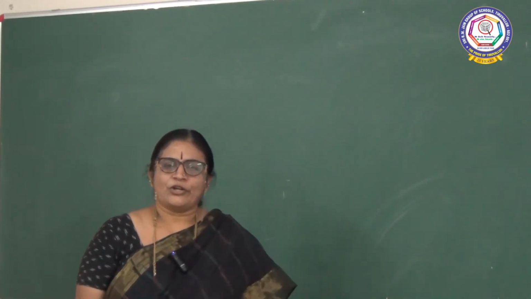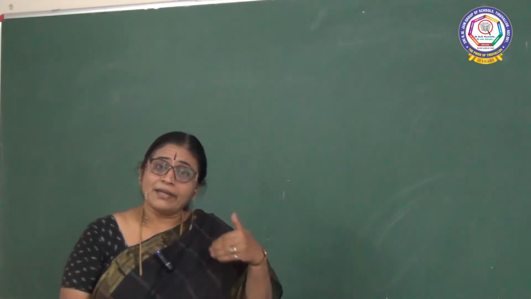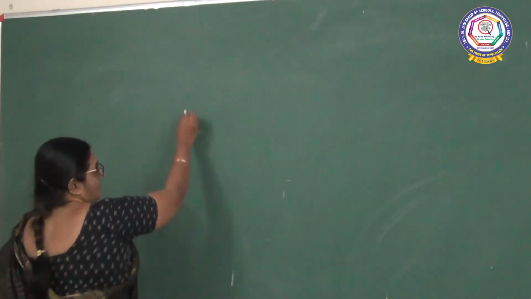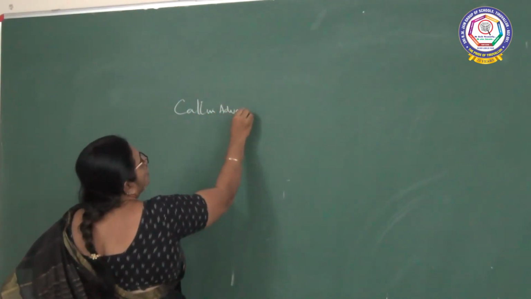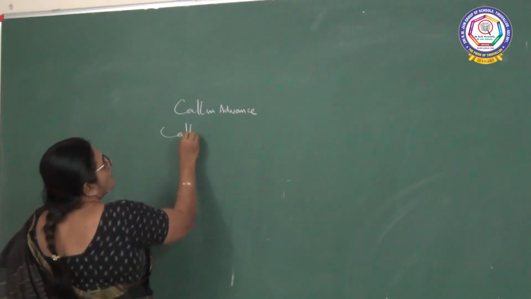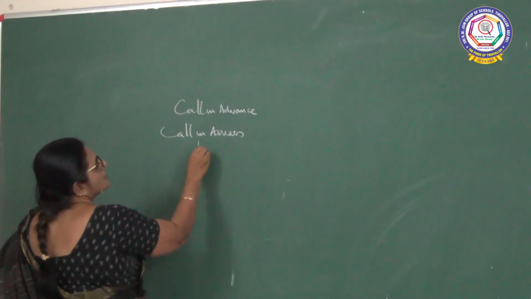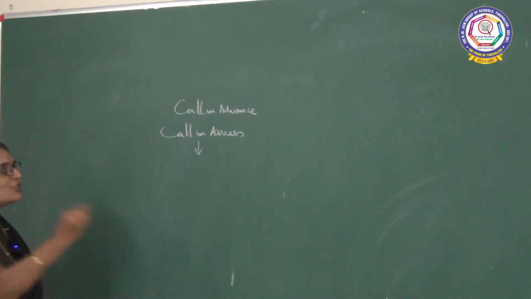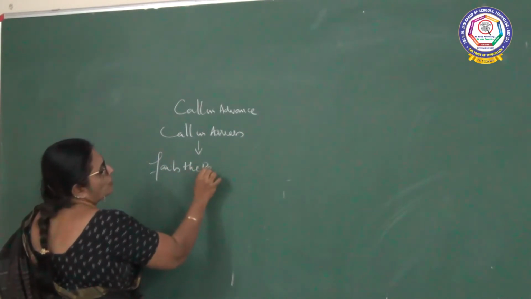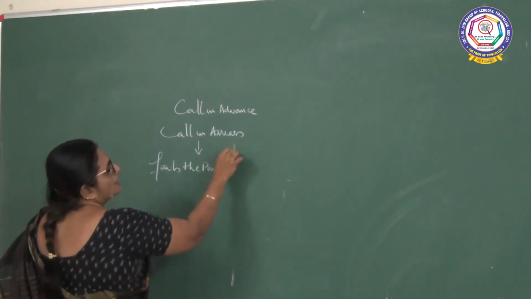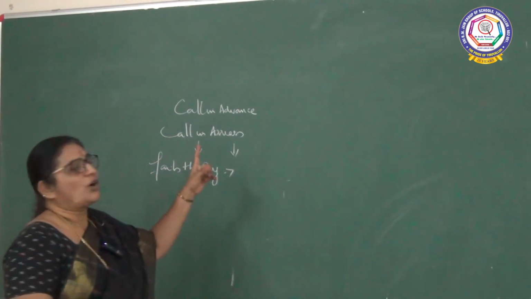In the previous class I taught you what is call in advance. When the shareholder pays the money before the shares are called for, when they pay in advance, it is called call in advance. Fine. So in this class you are going to see what is call in arrears. What is call in arrears? When the shareholder fails to pay the money that he is called for, it is called call in arrears, yet to be paid. So when the called up shares are not paid, that is called call in arrears.